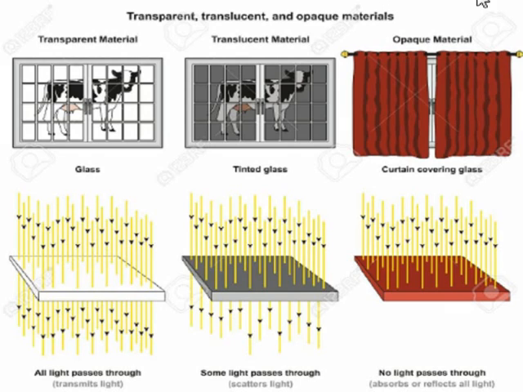See, they are showing you an example here. This is a transparent material, so you can see the cow through it because the light is passing through the glass. This is a tinted glass. Tinted glass means sometimes through the windows you can see half of the things and you cannot see half of the things. So when something is not clearly seen, it means that it is translucent.